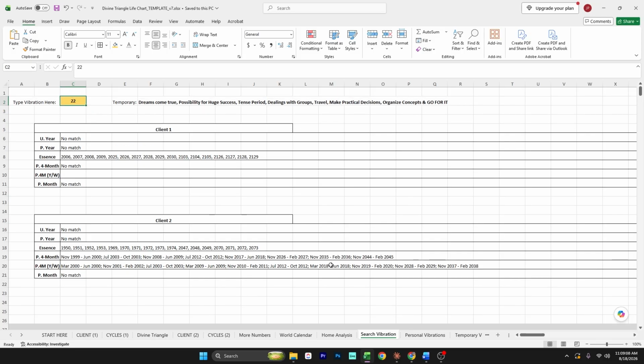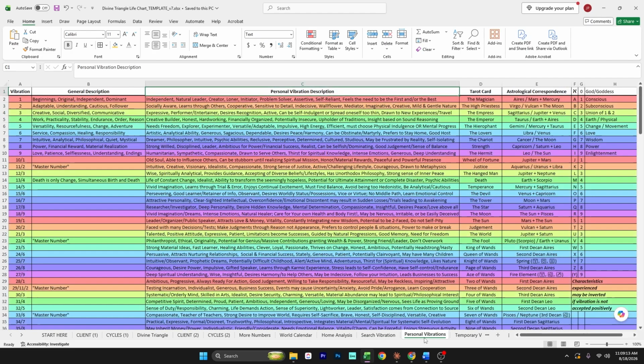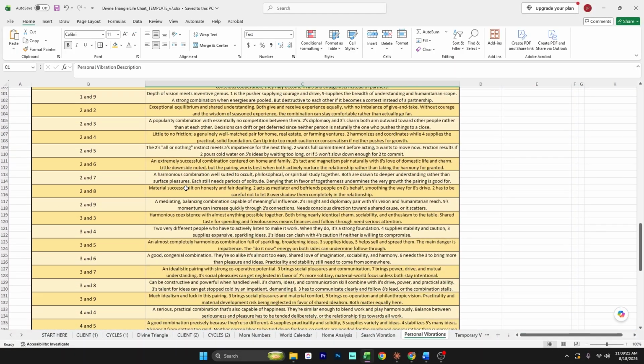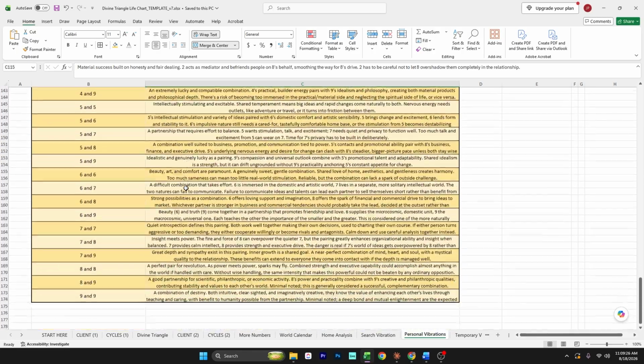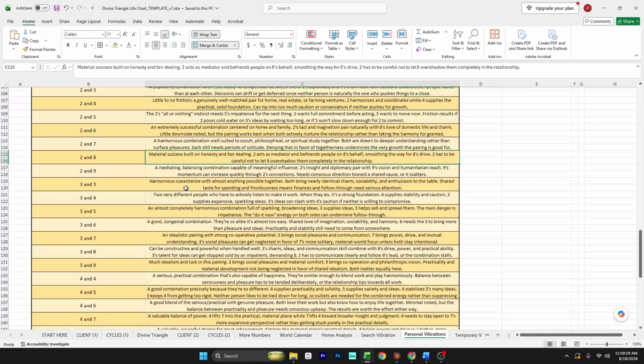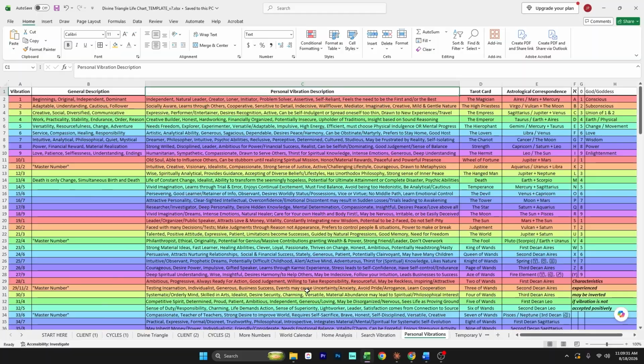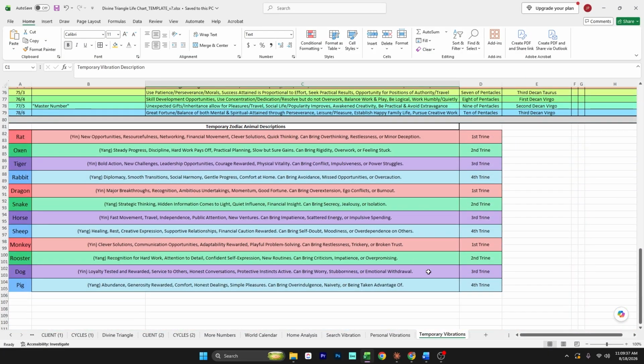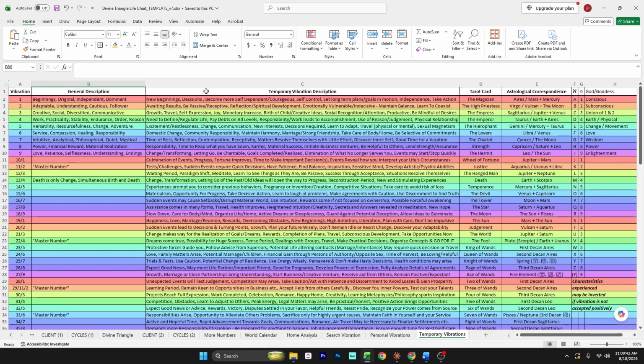And that brings us to the Personal and Temporary Vibrations tab. These are references to help you interpret the numbers. Down here at the bottom of the Personal Vibrations tab, I've included a relationship compatibility table that includes descriptions on how 2 people are likely to interact based on their life path numbers. Over in the Temporary Vibrations tab, I've added the temporary zodiac descriptions at the bottom as well. That covers everything new in version 7.